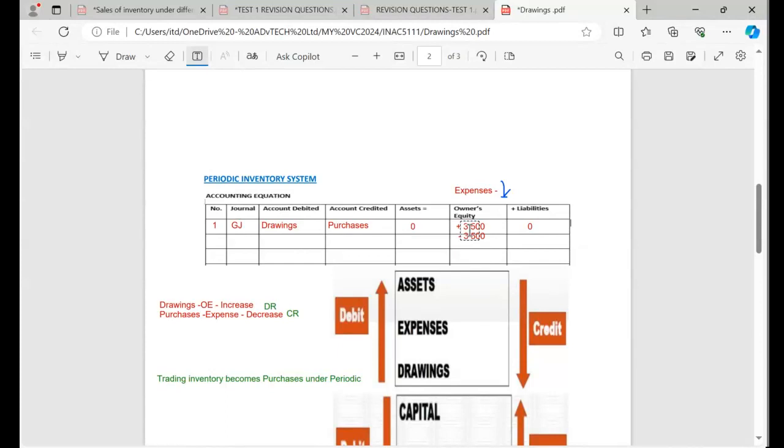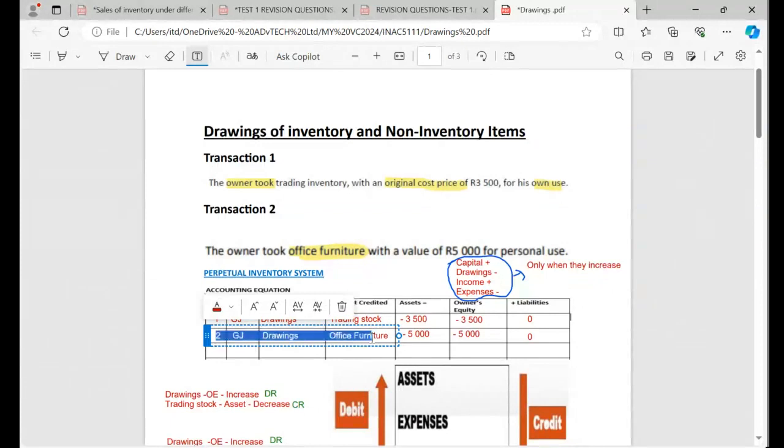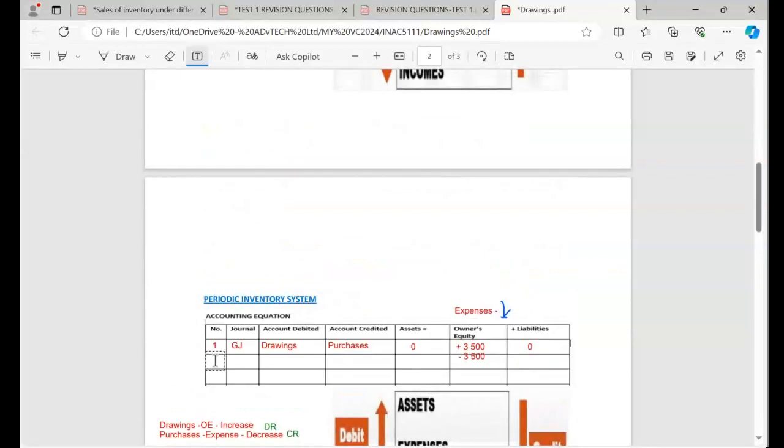When it comes to transaction number 2, remember the inventory systems, perpetual and periodic, only have got something to do with trading inventory. If there's no trading inventory, it won't change. So even this one under periodic, this one will remain the same. It won't change. Can you see now? I'm just going to take it as it is. So for transaction number 2, I'm still going to have the same thing like this. It won't change the way it was.